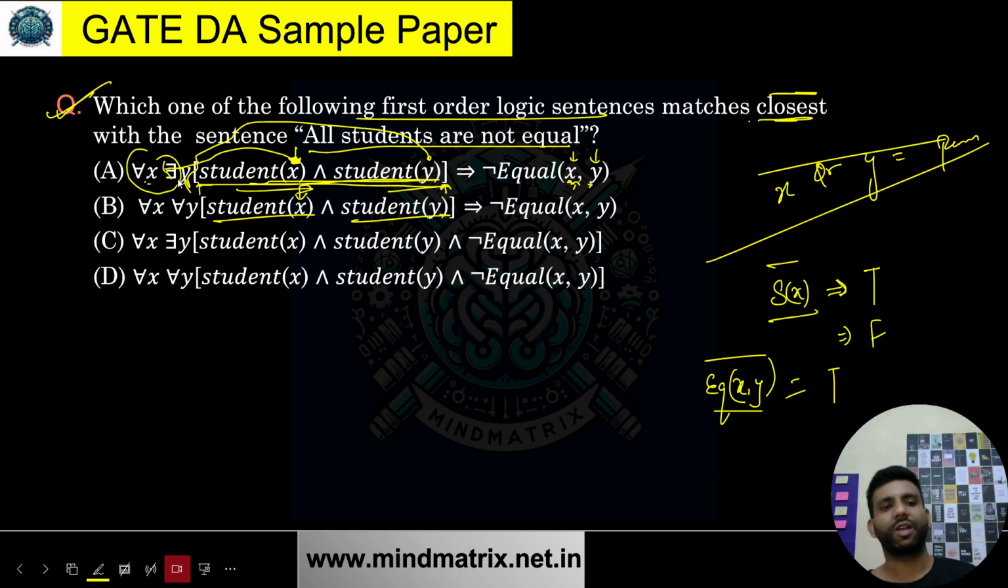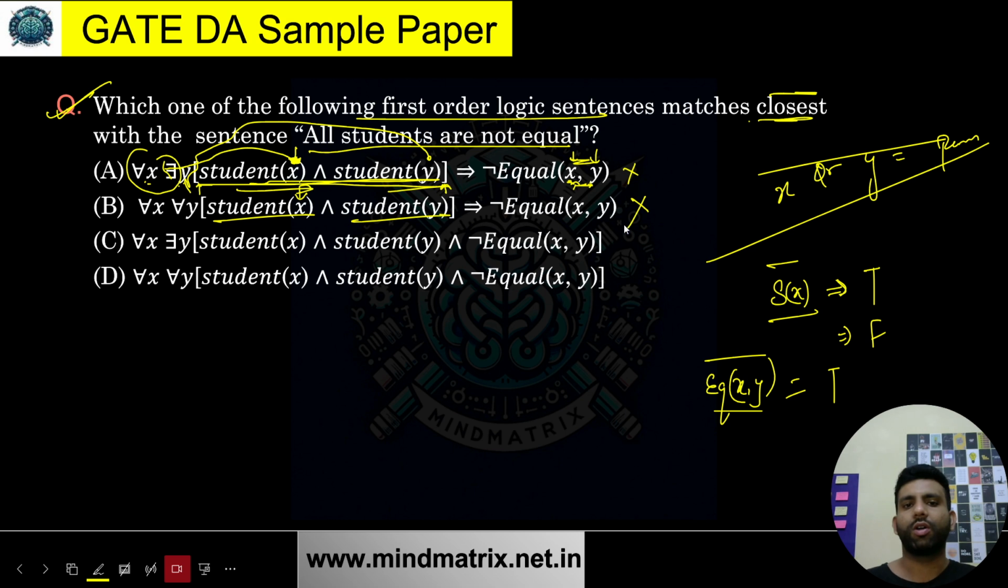So what does this thing refer to? Let me just tell you over here. For all x, there exists y. If x is a student, if y is a student, then I don't know who is x, who is y, because now I'm referring to this point. Then they are not equal. So did I refer to the same x and y people? No. That way this is wrong.